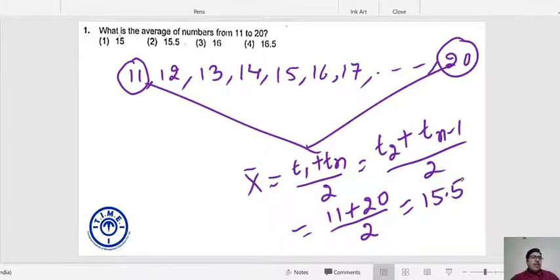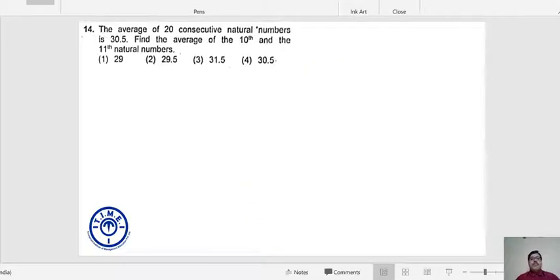Actually, this is not more than a 10-second question. The moment you come to know that my first term is 11 and the last term is 20, my average is nothing but 11 plus 20 by 2, which is 15.5, right?